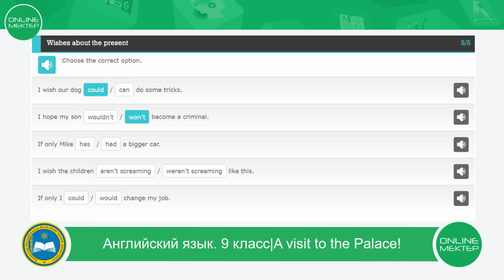Sentence number 3. If only Mike has or had a bigger car. Like with the structure I wish, we should use the past simple form of the verb after the structure if only. That's why we should use had. If only Mike had a bigger car.